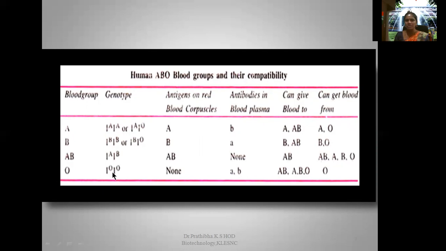Whereas O blood group, genotype IO, this is homozygous, and antigens present on the blood corpuscles are none. Antibodies in their plasma, that is blood plasma, A and B antibodies can be seen, and can give blood to AB, A, B, and O, and can get blood only from O.